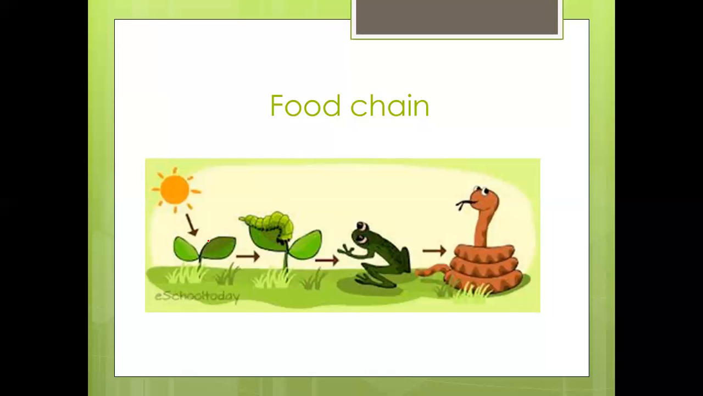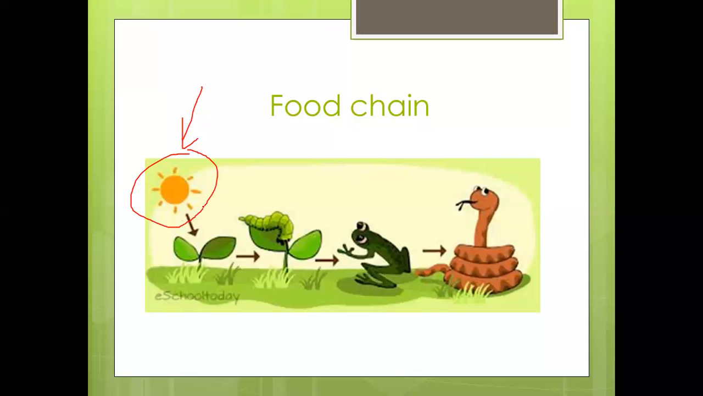All food chains start with the sun. So the sun is the most important element in the food chain. Can you tell me why? I'm going to tell you why.